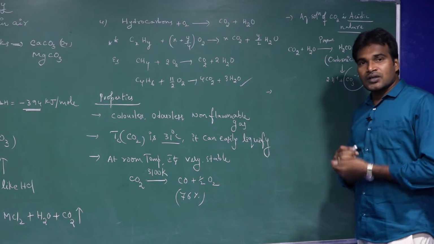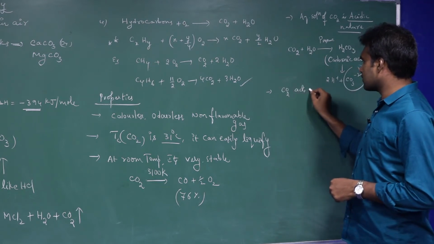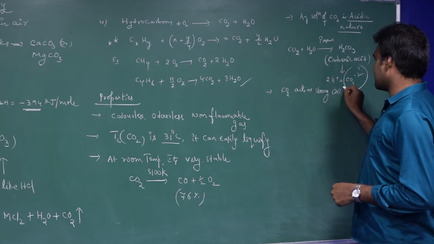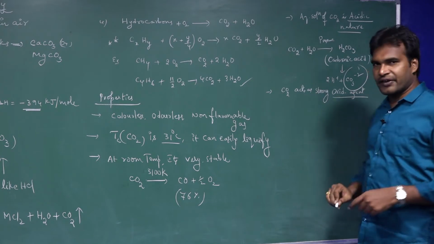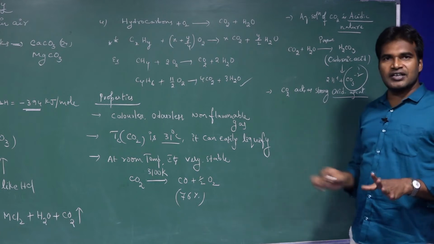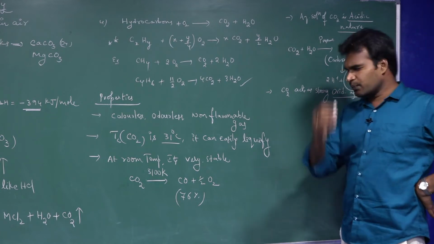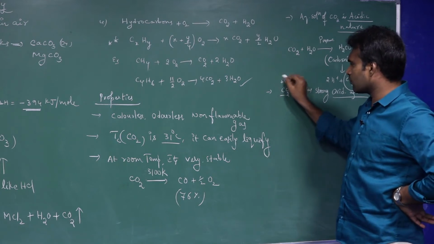And one more thing, CO2 acts as a strong oxidizing agent. So remember that in your textbook they have given reducing agent, it's a mistake. CO2 in general is an oxidizing agent. How can you say it's an oxidizing agent? Simple logic here. In CO2, what is the oxidation state of carbon? +4.